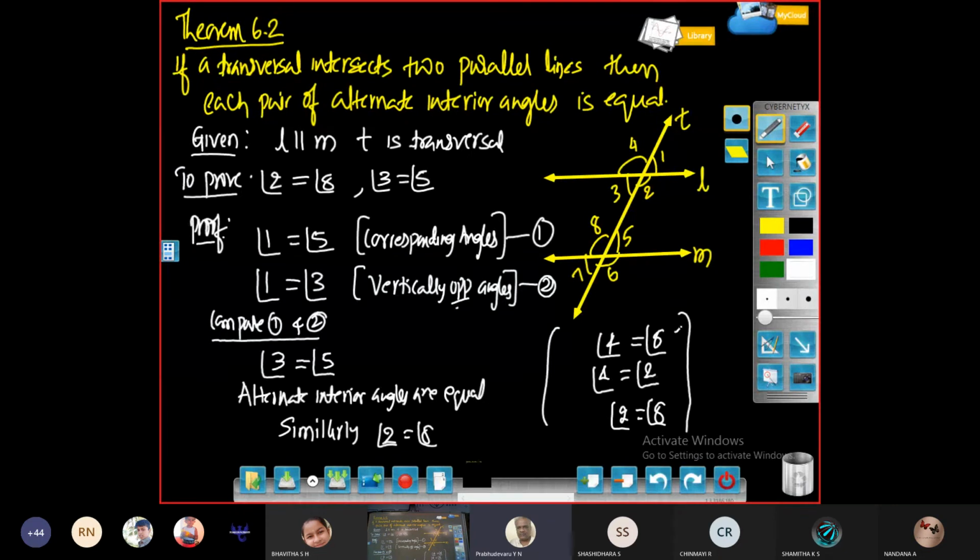Angle 4 and 8 are equal, reason corresponding angles. Angle 4 is equal to angle 2, that is vertically opposite angles. Comparing these two, you will get angle 2 and 8 are also equal. Sir, angle 4 is equal to angle 8? Yes, that is looking like 6, so I asked. 8, okay, sir.